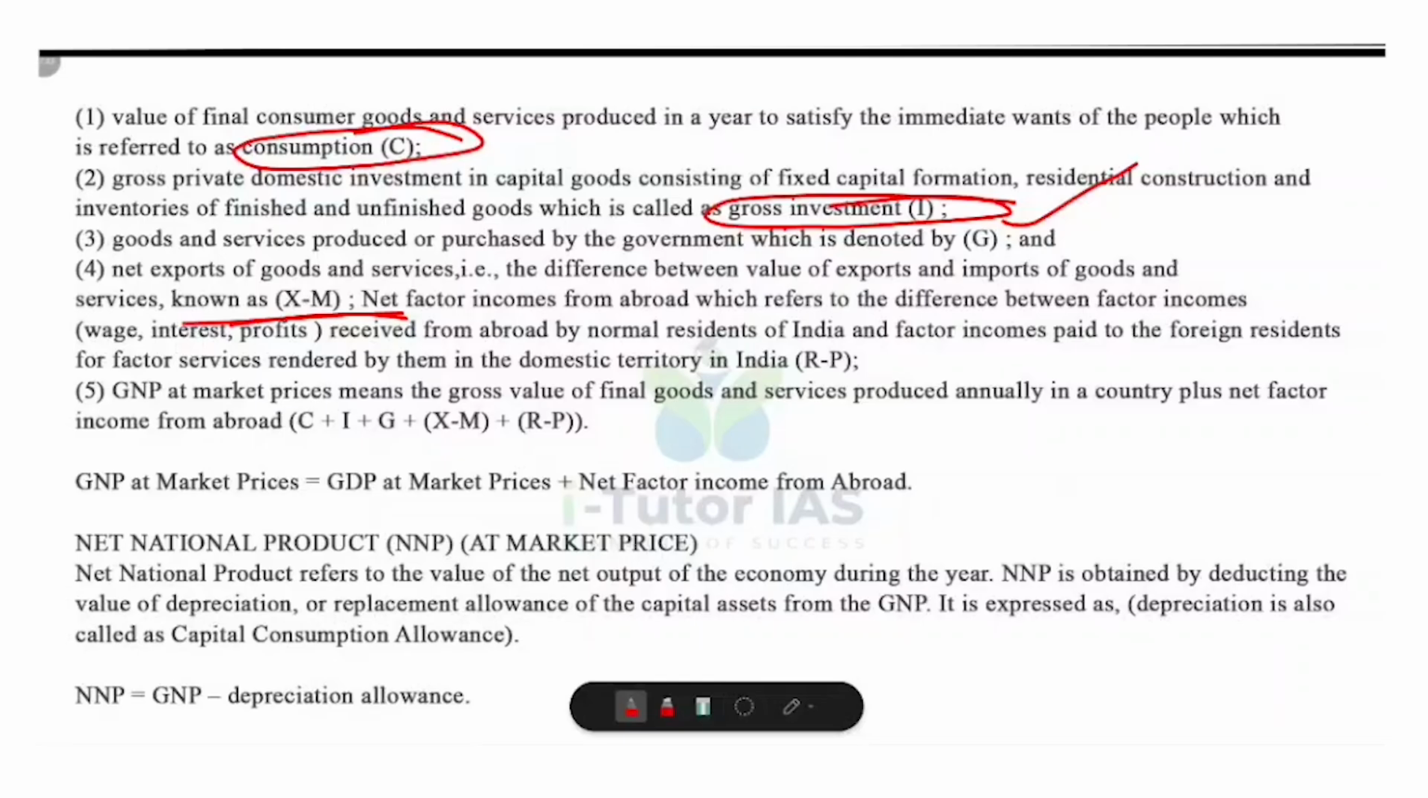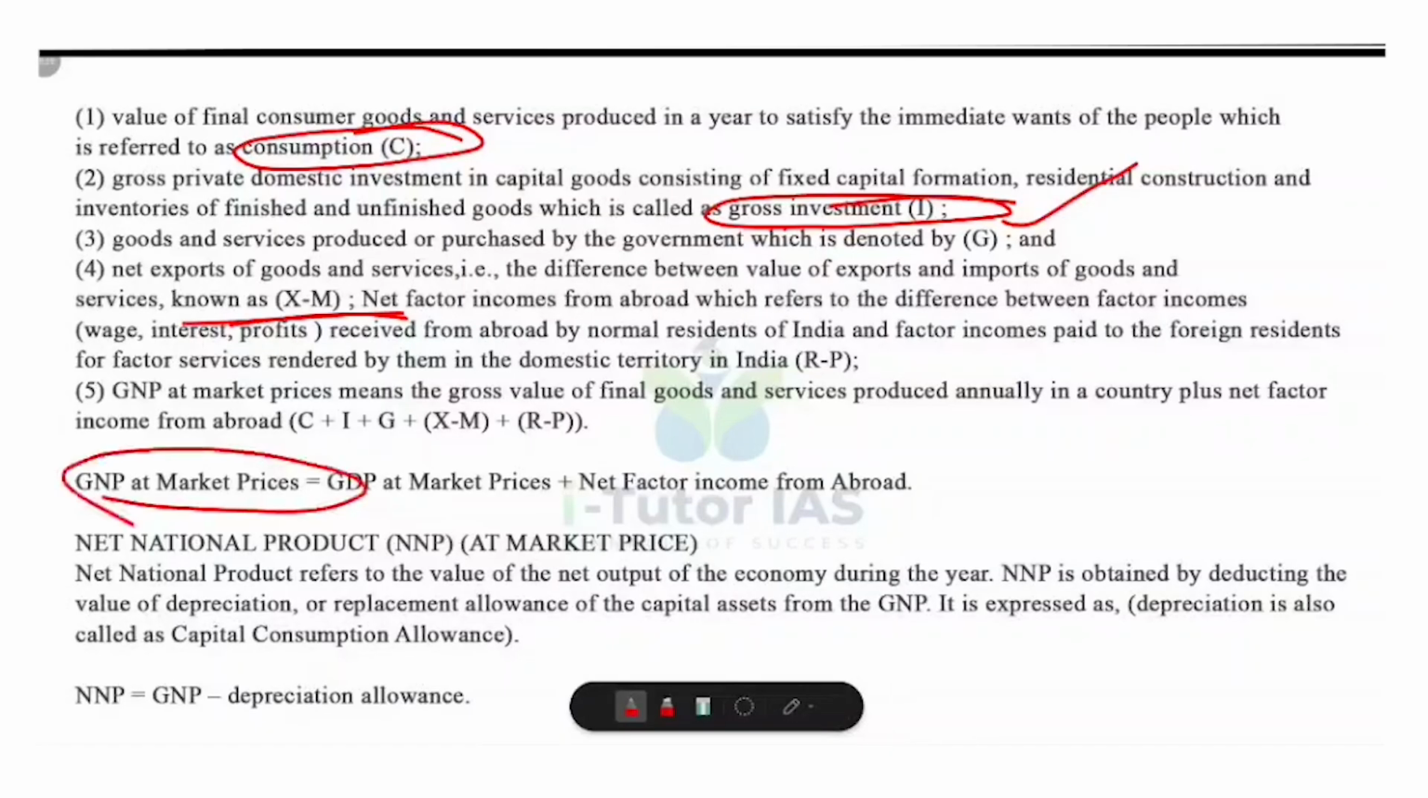Imports are subtracted from GDP, that means goods bought from other countries. And what about net factor income from abroad, NFIA? It's the income earned by residents from foreign countries like salaries, profits and so on, minus income paid to foreigners working in the country. So what's the formula for GNP at market price?